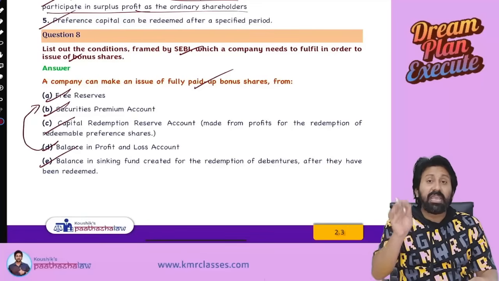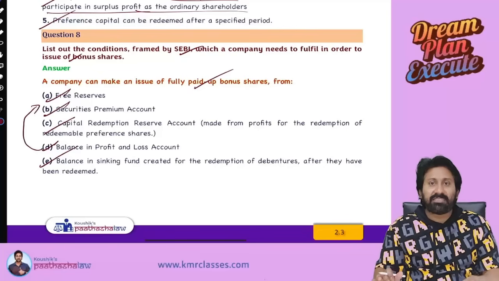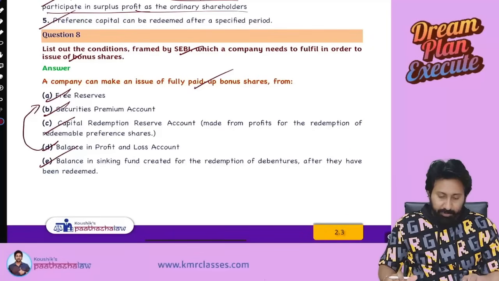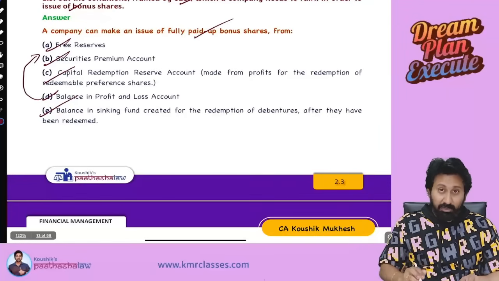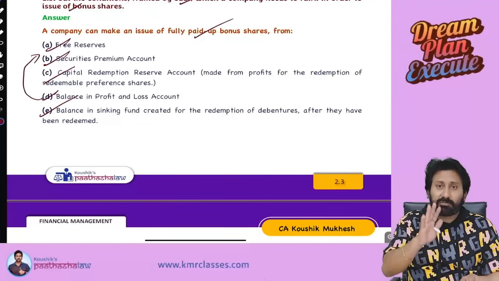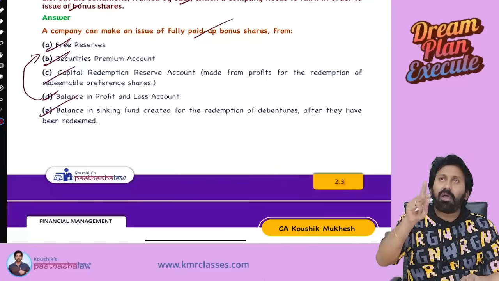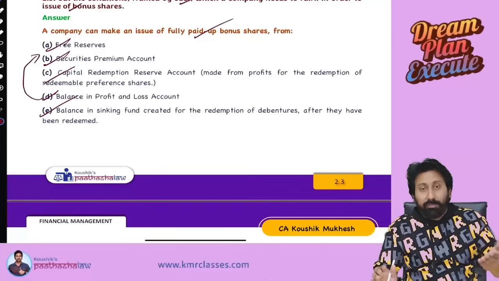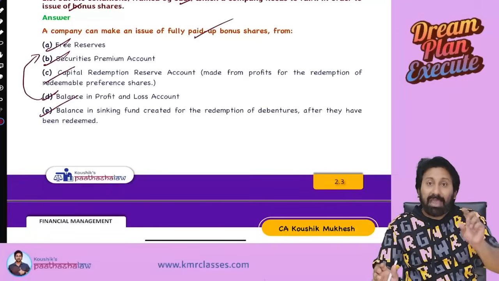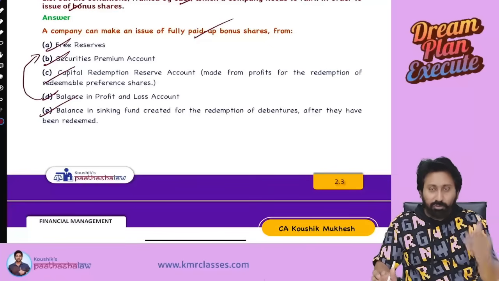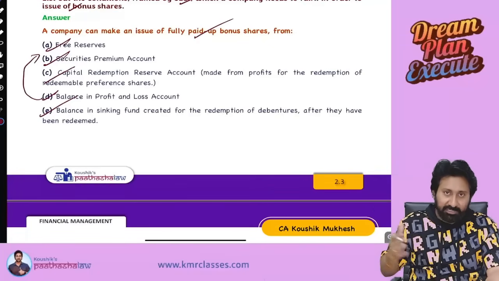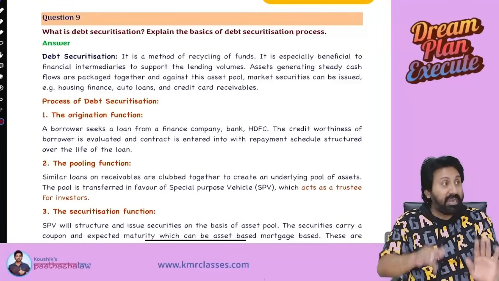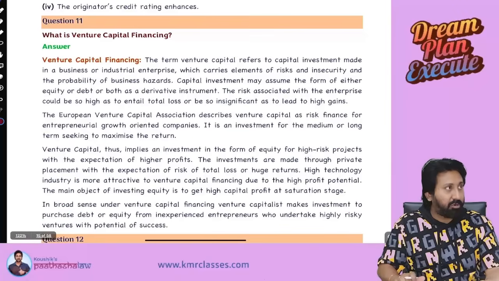Next one, sinking fund. There will be a fund called DRF, debenture redemption fund. From the debenture redemption fund also you can issue bonus shares. Let us say, for example, I created a debenture redemption reserve worth 110 crore, but debenture redemption is only 100 crore. Then the balance 10 crore is excess, and that can be used for issue of bonus shares because it's a free reserve, excess over the payment. Next, debt securitization, I will discuss about this separately.